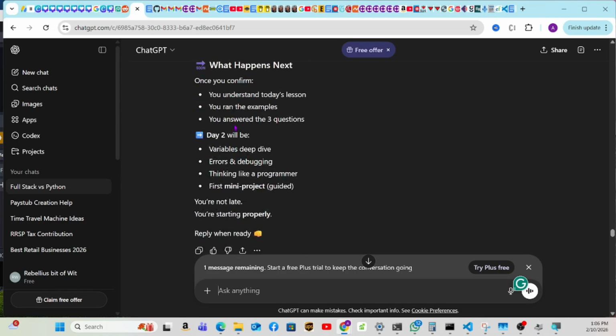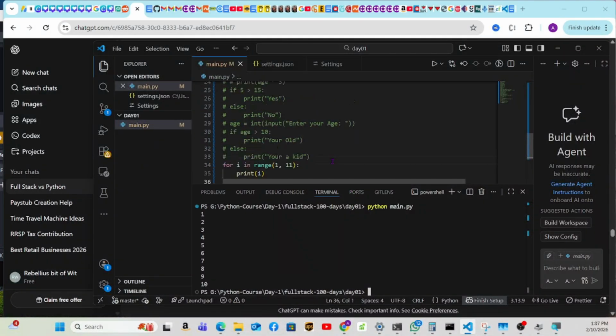What next? Once you confirm you understand today's lesson, we run the example and you answer the 3 questions. Day 2 will be variables deep dive, errors, debugging, thinking like a programmer, and a first mini project guide. Perfect, so that's going to be tomorrow. The first day we did in 2 parts. Day 1A was the setup. Day 1B was with just what we learned, 7 lessons. So remember all of this.